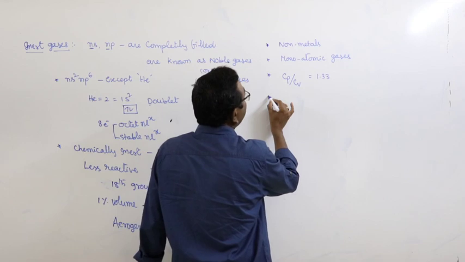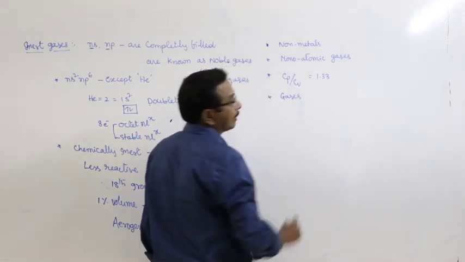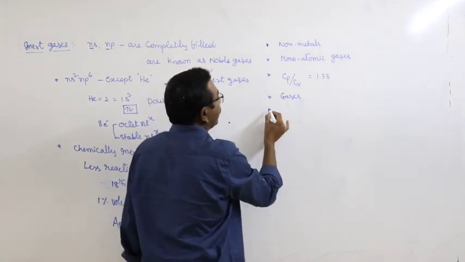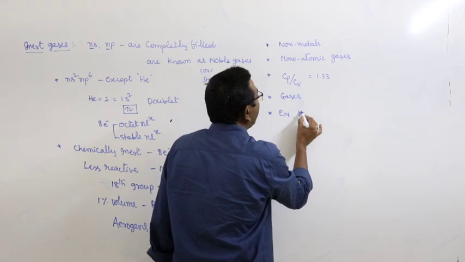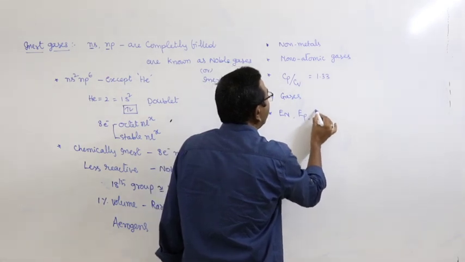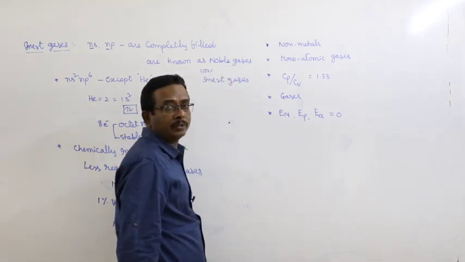And next, they all exist in the form of gases. They are all non-metals. Their electronegativity or electropositivity or electron affinity is equal to 0.